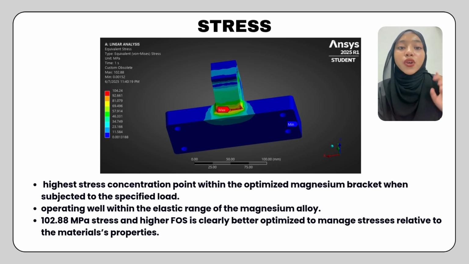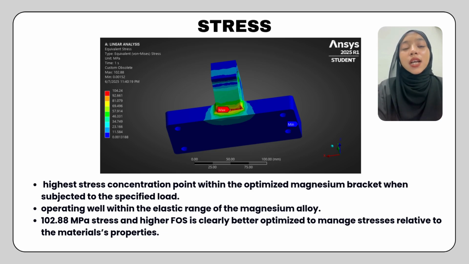Okay, based on the pictures given, the stress value is likely the equivalent von Mises stress. For the present design, a stress of 102.88 MPa is reported. The value represents the maximum von Mises stress calculated within the component under the applied loading condition. The 102.88 MPa represents the highest stress concentration point within the optimal magnesium bracket when subjected to specific loads.